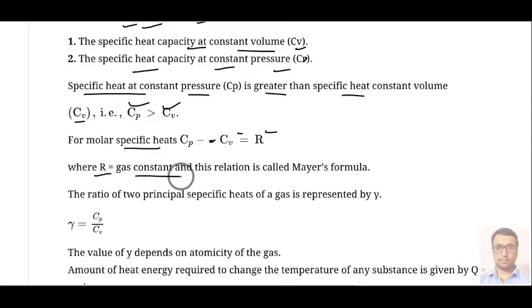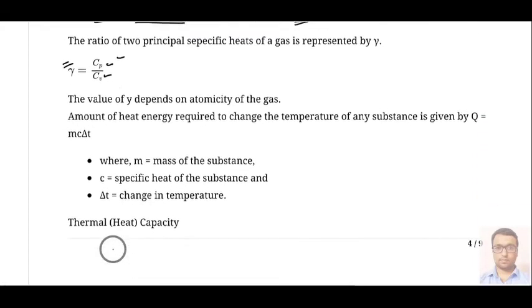For molar specific heats we have this relation: CP minus CV equal to R. This R is called the gas constant, and this relation, CP minus CV equal to R, is called Mayer's formula. And the ratio of these two specific heats is also important, and this ratio is represented by gamma. The value of gamma is different for different types of gases. CP upon CV is denoted by gamma. The value of gamma depends on the atomicity of gases, meaning whether it is monoatomic, diatomic or triatomic.